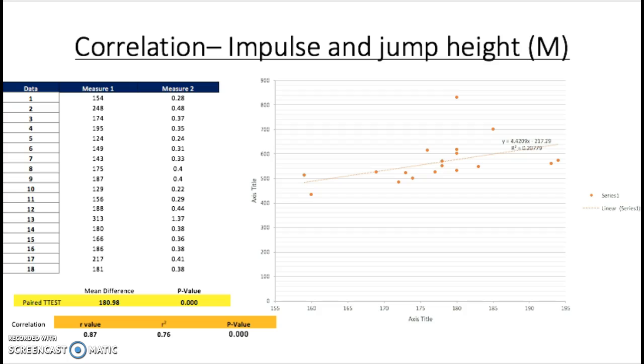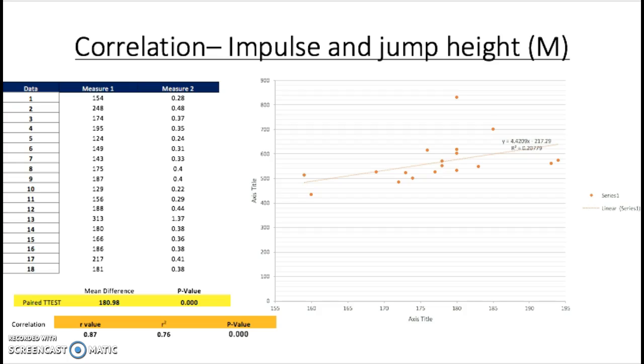When comparing the whole class's impulse and jump height, there was a strong positive correlation between how large the impulse was and how high the participants jumped. The R value was 0.87, between -1 and +1, which shows that there was a strong positive correlation because 0.87 is close to 1. This means that how large someone's impulse is determines how high they can jump. Also, the p-value was 0, which suggests that the data was reliable and valid.